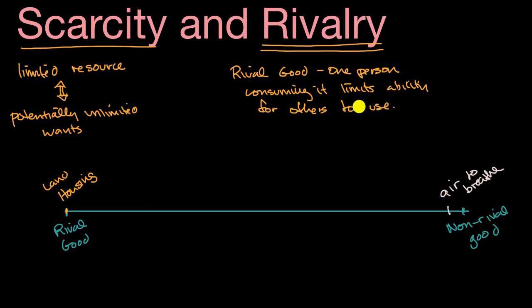And actually, let me put a little qualifier here. Simultaneously. That's actually a key qualifier for a rival good. So, for example, a hammer is also a rival good because if I'm using it right now, it becomes very hard for you to use it simultaneously. Now, as I mentioned, air to breathe, if I take a deep breath right now, it doesn't make it any harder for you to take a deep breath.